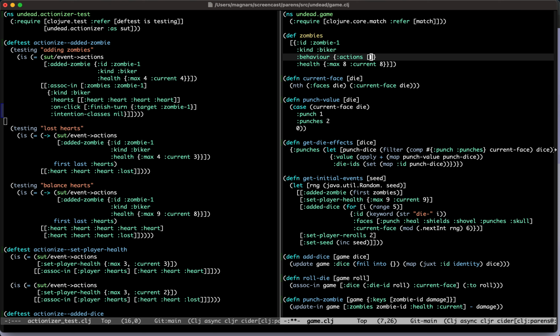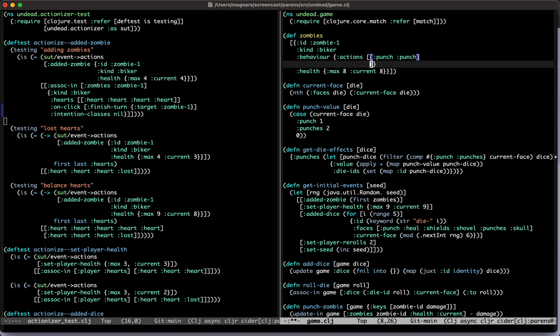So actions, are they just these keywords? The same keywords? Like punch and punch? Yeah, sure. Is that an action? Yeah. Let's start there. So it has a set of actions. You can punch twice, or you can punch once. Yeah. 1 or 2 punches. It's a biker. Yeah, sure.